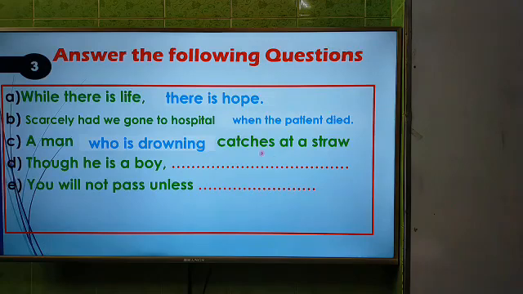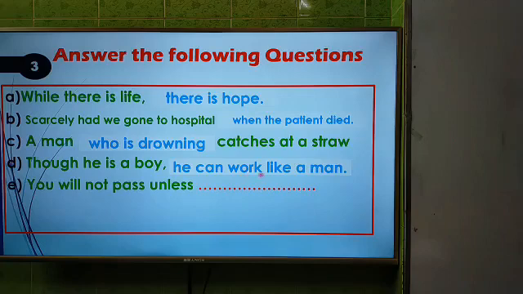Okay. Now the fourth one: "Though he is a boy, ___." Again, the given part is the subordinate clause. We have to use a principal clause to answer this question, and we know that we have to make a clause using subject and verb. "Though he is a boy" is in present tense, so we have to use the present form also in the rest of the sentence.